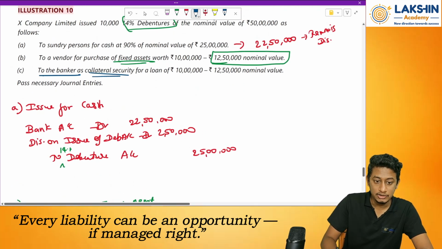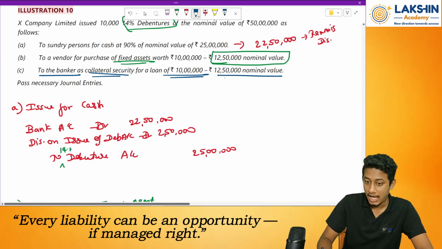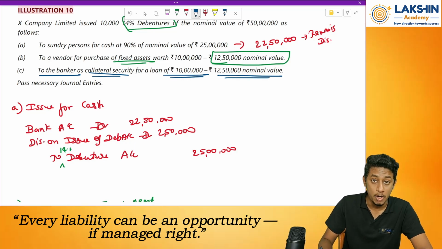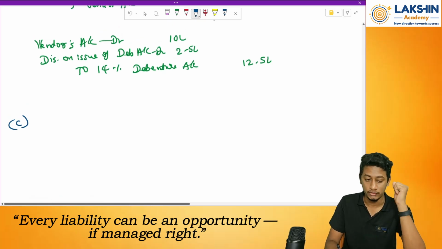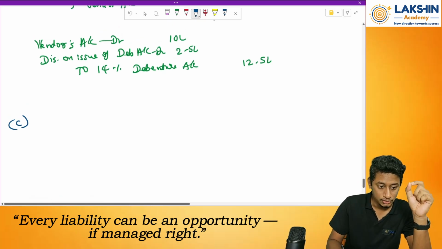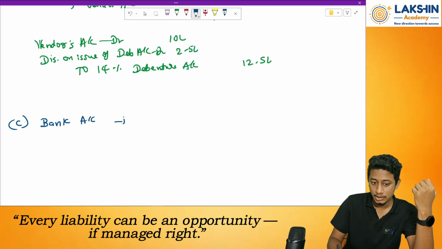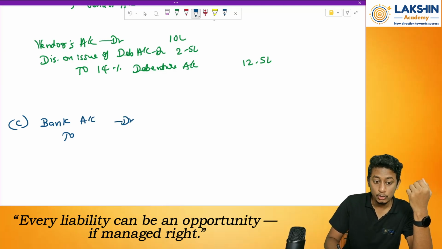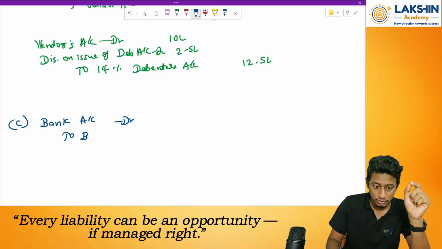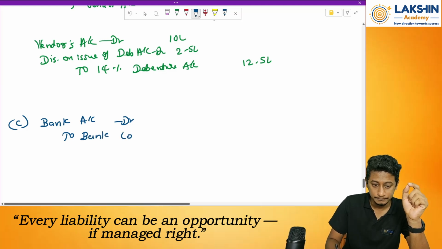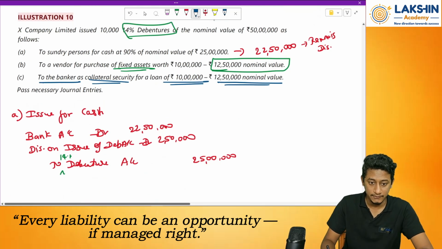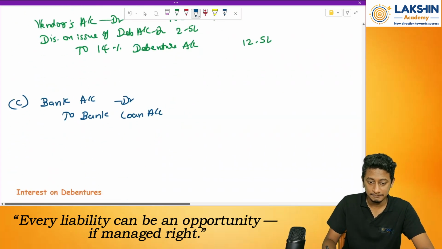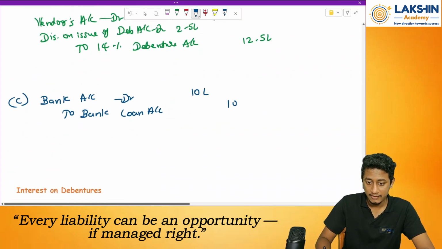So see, loan. Now what has happened? To the banker, as a collateral security for a loan of rupees 10 lakhs, I am issuing a debenture with a nominal value of rupees 12.5 lakhs. Because of that, first of all pass the entry for the loan. Whenever I receive a loan, bank account will be debited, to bank loan. Loan is a liability. When your liability increases, we will credit the account. How much is the loan taken for? Rupees 10 lakhs.